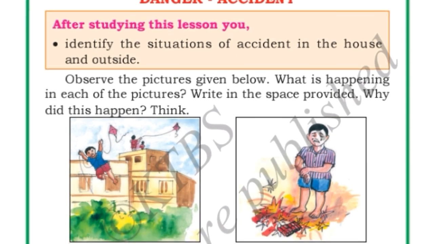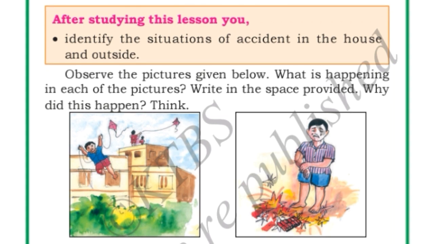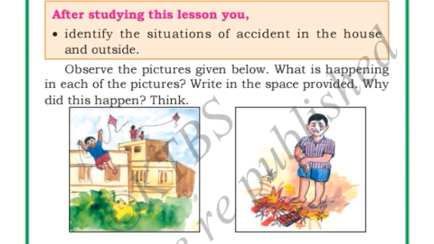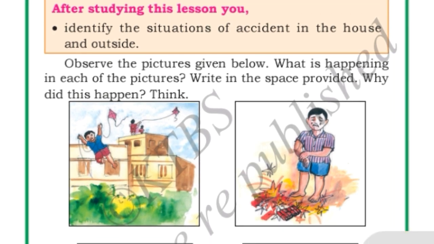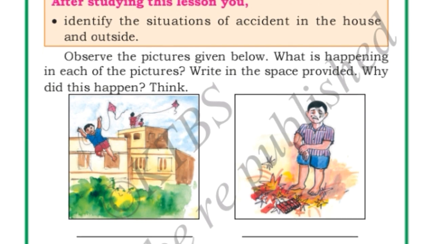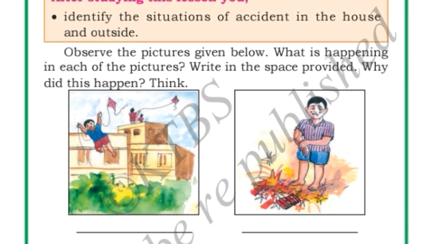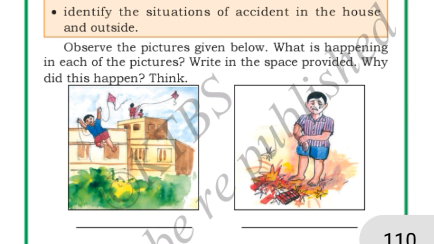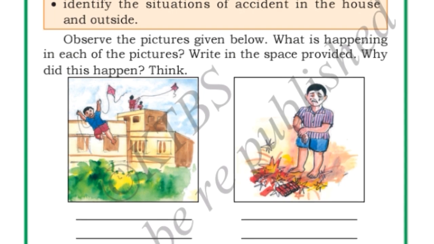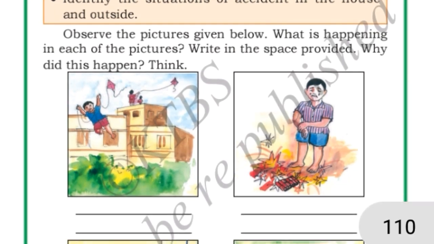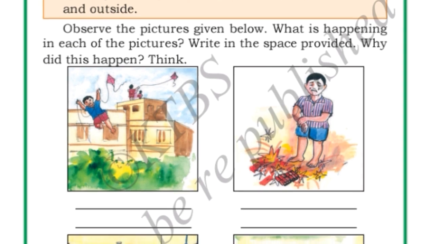In this lesson, we will identify the situations of accident in the house and outside the house. See here. Observe the pictures below. What is happening in each of the pictures? We have to write in the space provided. Why did this happen? We have to think.